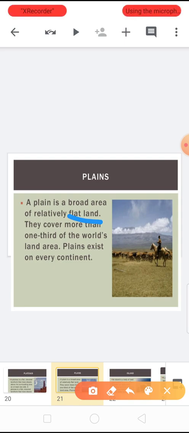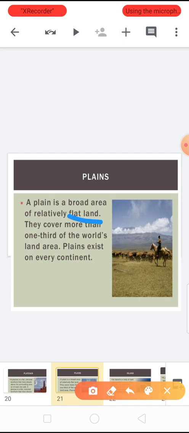They are generally not more than 200 meters above mean sea level. Some plains are extremely level, others may be slightly rolling, and most of the plains are formed by rivers. So rivers and their tributaries have a very big contribution in forming the plains.